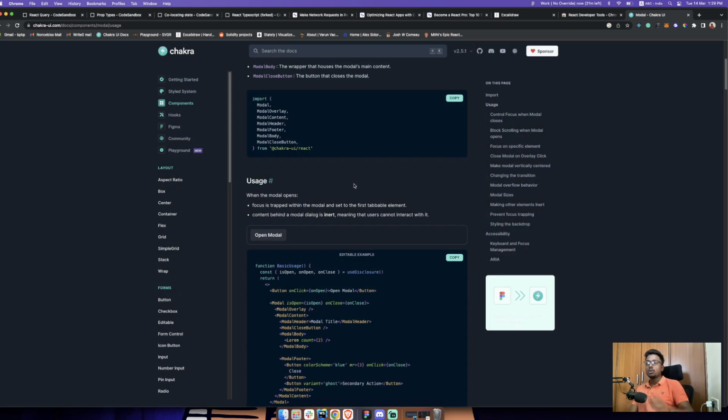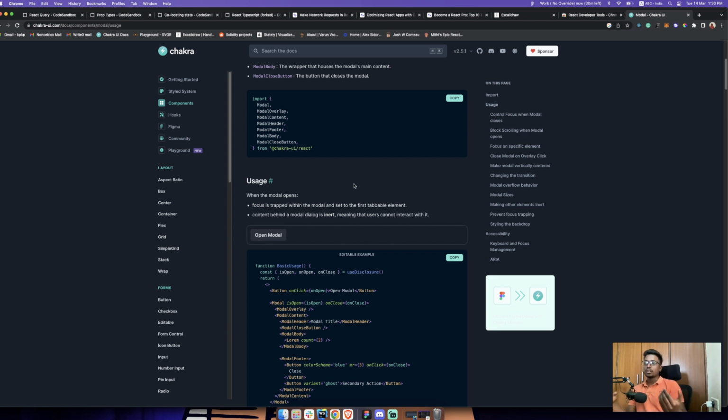All of these are pre-built, and the best thing about Chakra is that it's accessible. The Chakra maintainers make sure that all their components are accessible, so accessibility is 100% defined here and I don't have to define it myself. It also provides utility hooks that let you handle booleans or disclosure, like open and close, and it basically reduces a lot of code from your side.